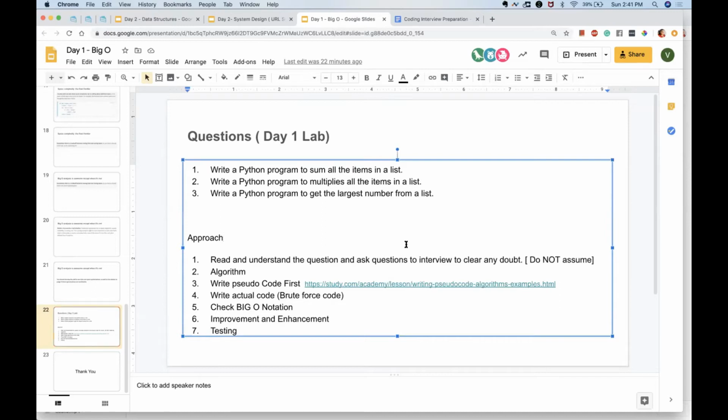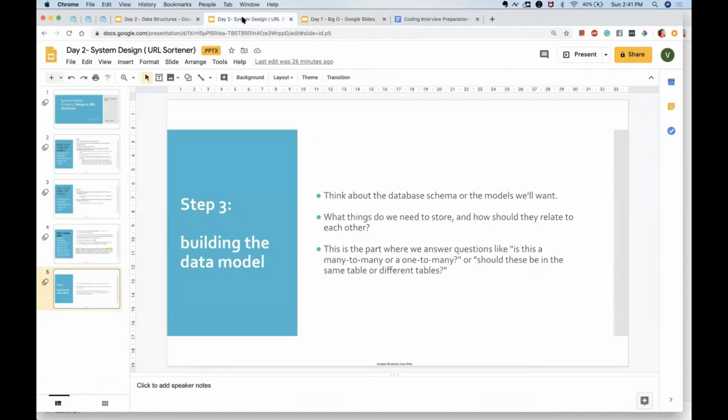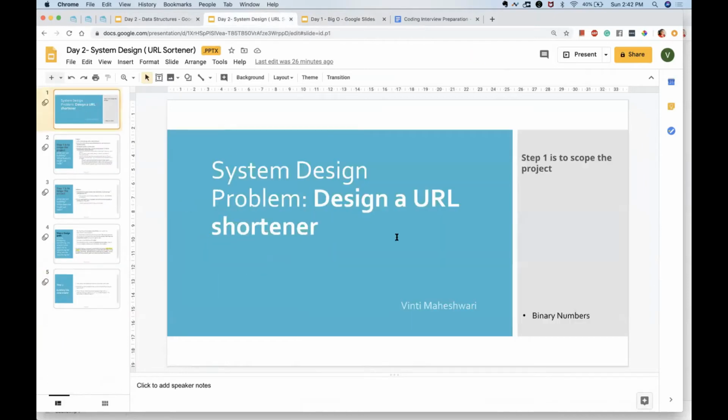We will take one system design question today, and we will also learn about space complexity: how we are taking space in the system. We will learn how to ask more questions, especially in system design, because otherwise we will really design the wrong thing. Today I have one system design question, which is design a URL shortener. I think it's a very common question you may have heard before.